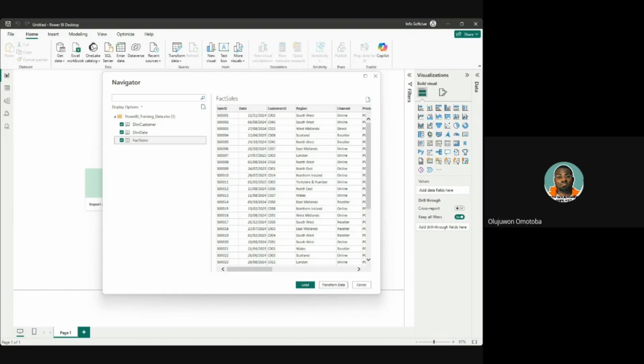Or maybe if I've transformed it in Excel, because you can also use Excel to clean data to some extent, you can just click on load. Another reason to use load is if the data has been transformed by who we call the data engineers, then we can click on load. In essence, if a data has been cleansed, that is when we can say we want it loaded.